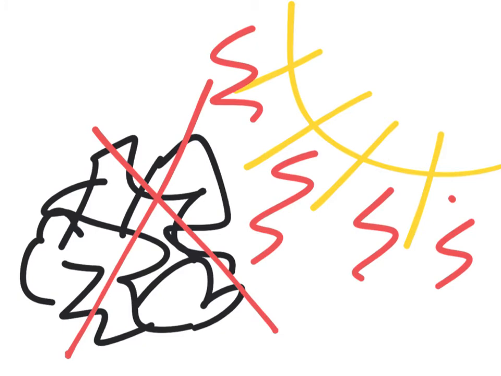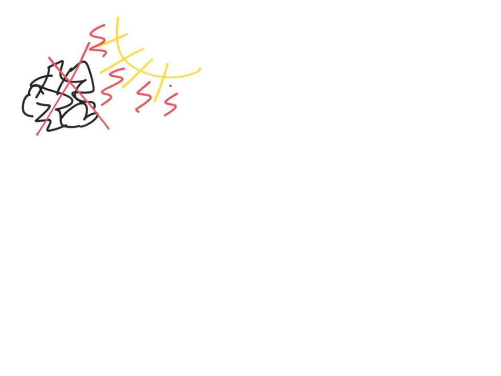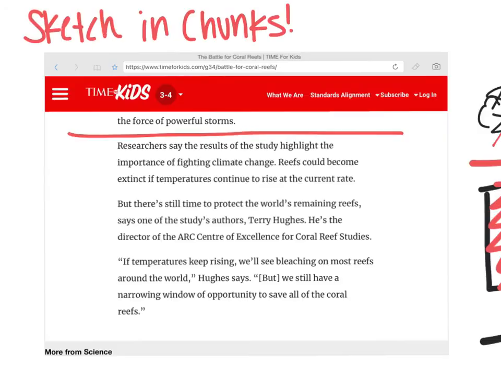Sometimes it might be helpful if we jot down a few words or record our voice explaining what our picture is showing us so that we can remember, or so that if somebody else is looking at our picture, it might make sense to them. But honestly, all we need to do is draw our picture, section off, and then continue reading. So I would do this process and continue to read the rest of the sections.